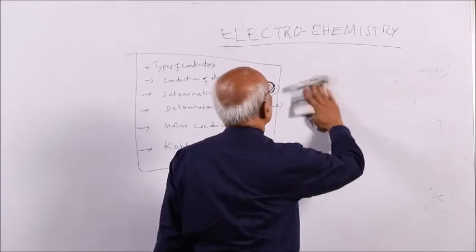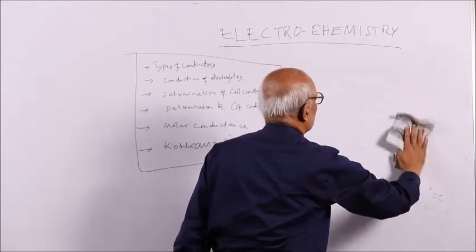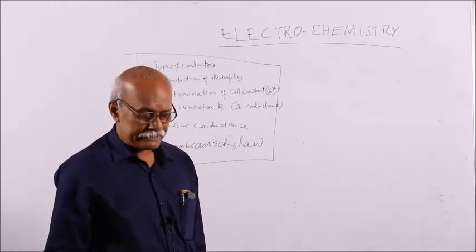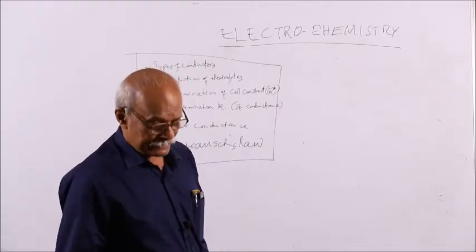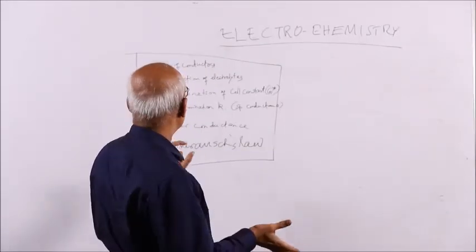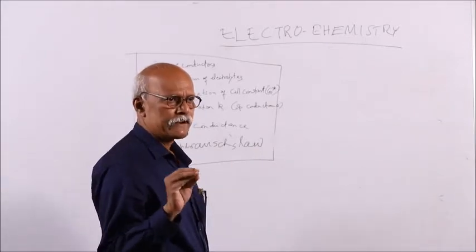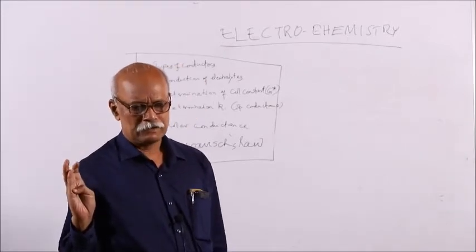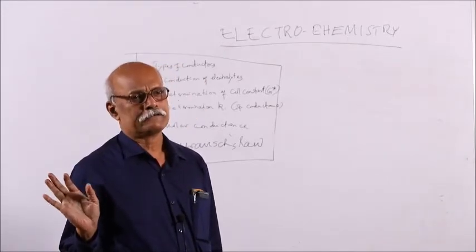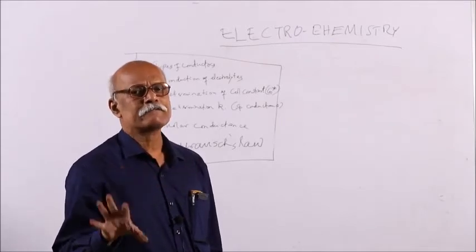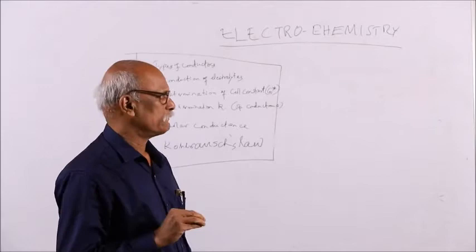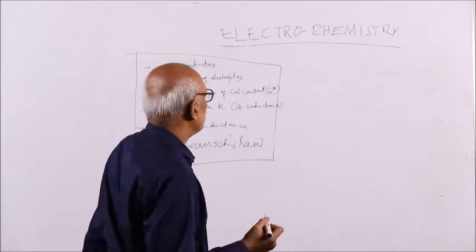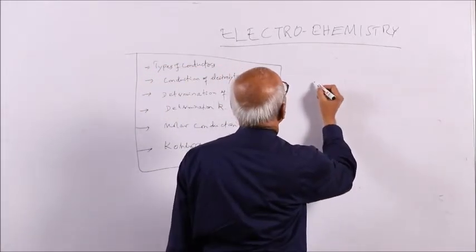Another factor is temperature. If you increase the temperature, the ionic mobility increases. If the mobility of ions increases, naturally the conductance increases. So how can you measure the conductance? Different terms are involved in this. The most important terms are specific conductance, equivalent conductance, and molar conductance. How can you find the relationship in order to put forth the conducting power of a solution?